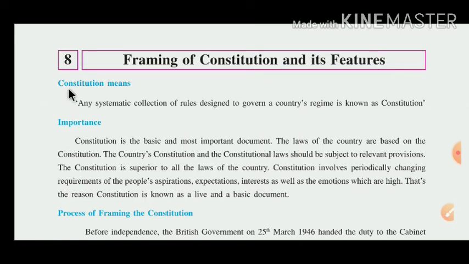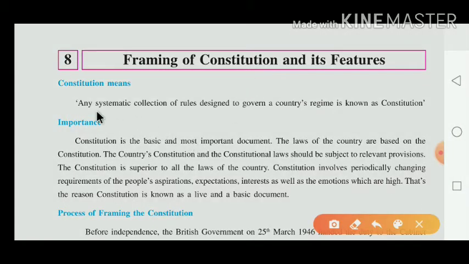Now first of all they have given about the meaning of the constitution. Constitution means any systematic collection of rules designed to govern a country regime is known as a constitution. What was the meaning of constitution, dear children? Constitution, it means any systematic collection of the rules designed to govern a country in a regime. Regime, it means shasan, is known as a constitution. Constitution, it means you have to run the nation through rules and regulations. It is known as a constitution.